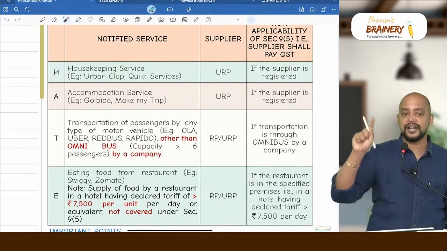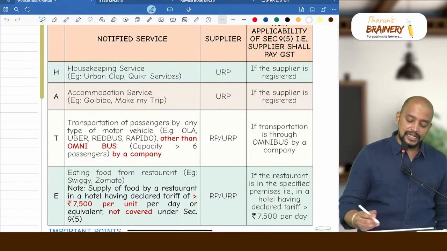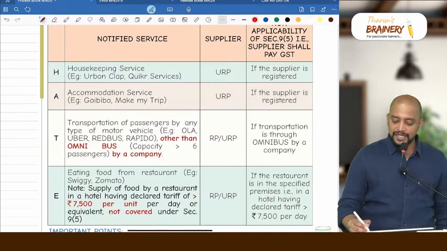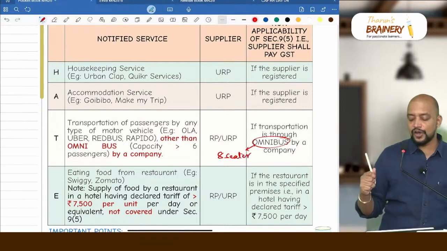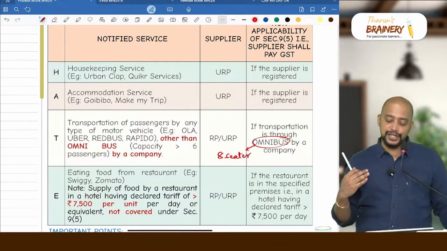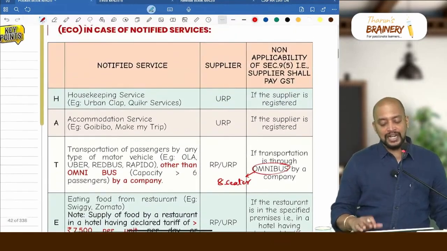Passengers means excluding driver seat. Greater than 6 means 7 plus driver seat, if you add, 8. So omnibus means 8-seater vehicle. If the transportation is through omnibus by a company, then it will be coming under FCM only, 9(5) will not be applicable.